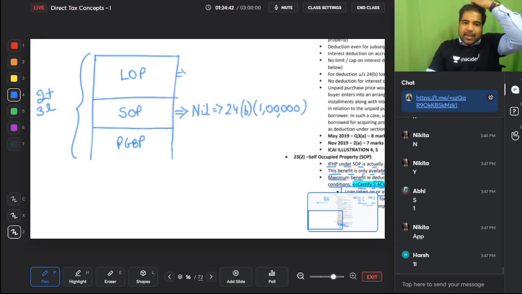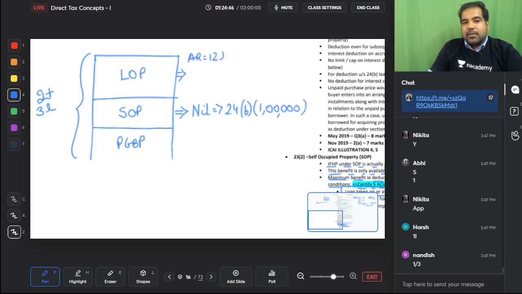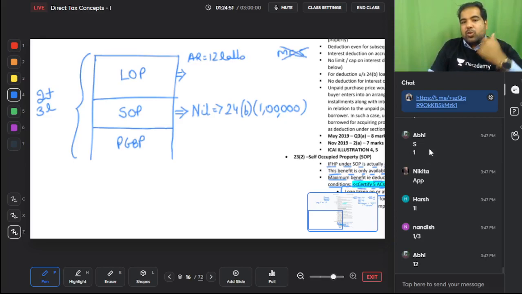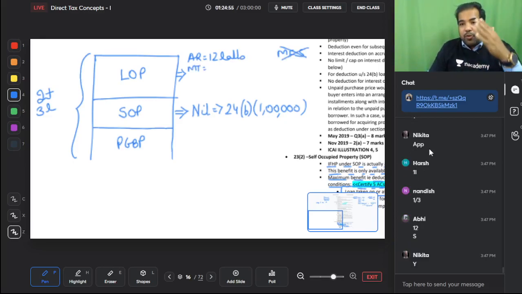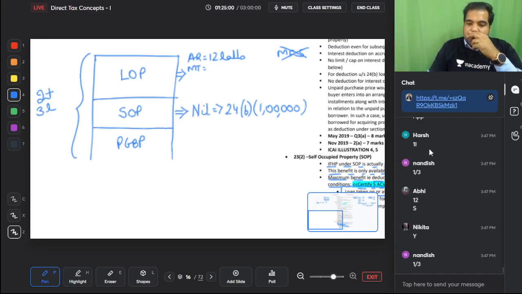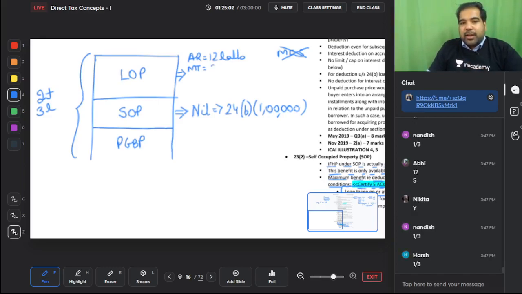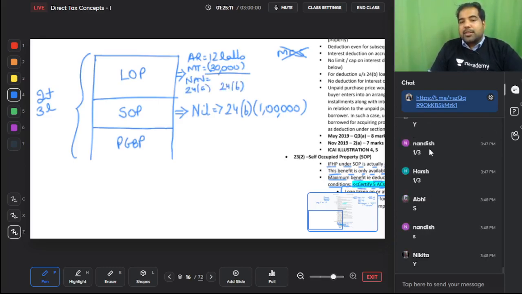Now in LOP, guys, I have rented it out for 1 lakh rupees a month. What is my actual rent? 12 lakhs. And let's say they've not given you municipality figure standard. So 12 lakh. Can I minus municipal taxes here? The full thing, or will you apportion? Will you share the pizza? Only the apportionment. So let's say 90,000 is a municipal tax. You will get 30,000 minus. Then from the NAV, can I take 24A? Yes. And can I minus 24B? How much, guys? Again, only 1 lakh you can minus because you have to apportion.